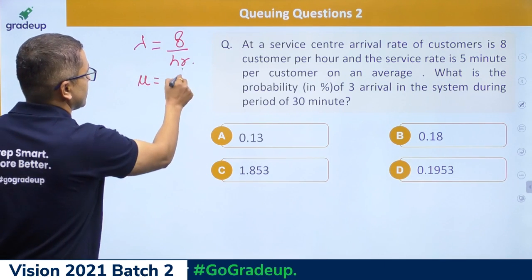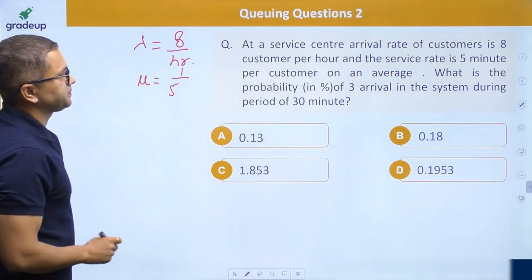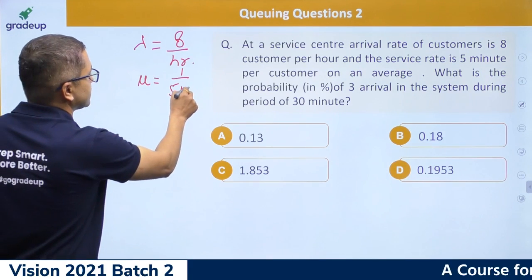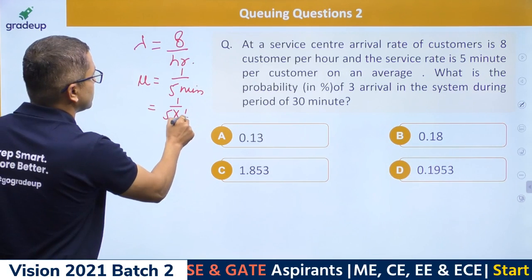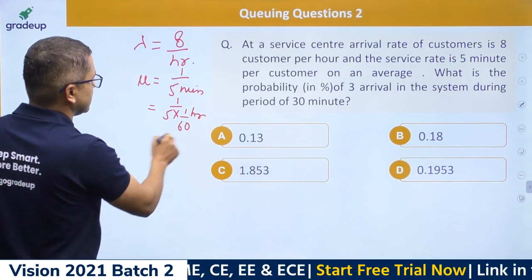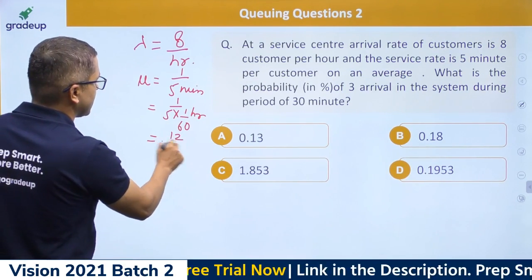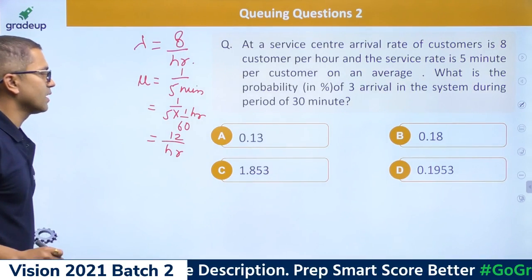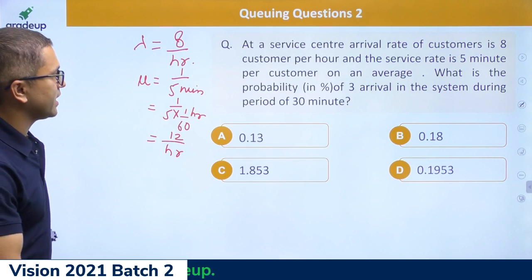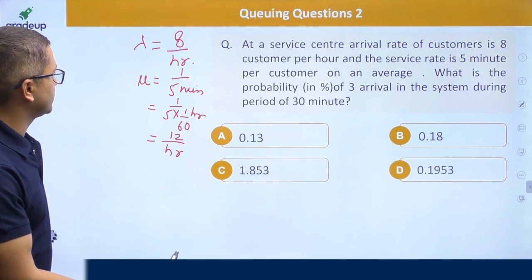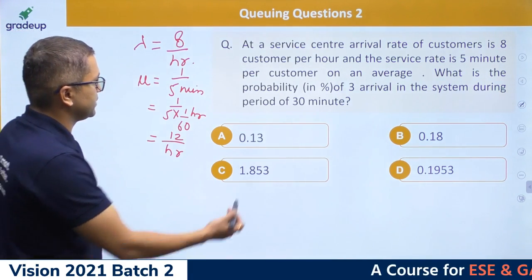Mu is nothing but 1 upon 5 per minute, which equals 1 upon 5 into 60 per hour, that is nothing but 12 per hour, right? So what is the probability of 3 arrivals in the system during a period of 30 minutes?